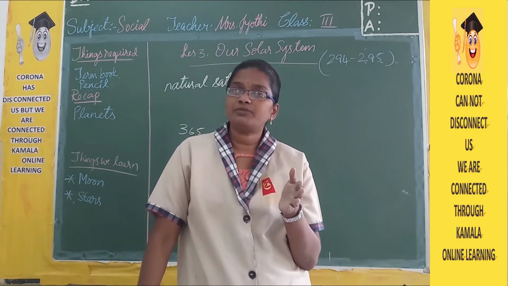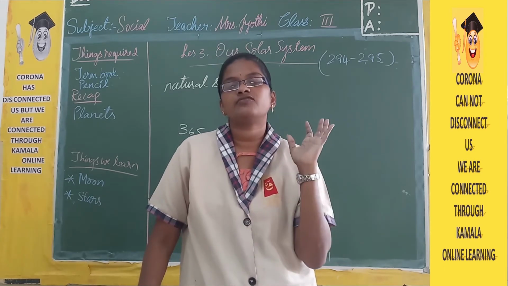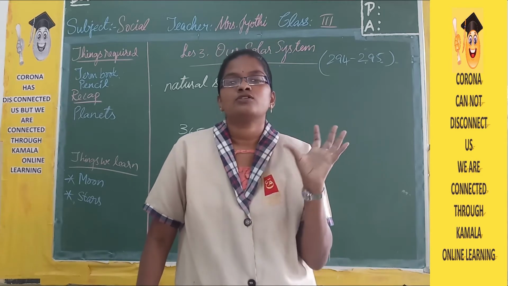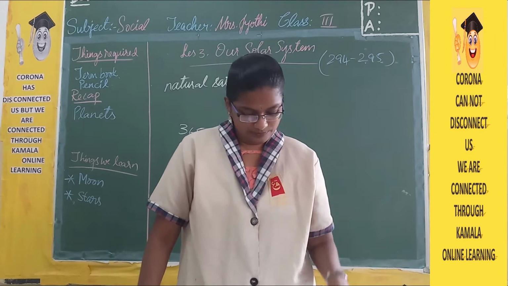But how are we able to see the moon? It is just because of the sunlight reflection which is falling on the moon. So only because of the sunlight, we are able to see the moon.